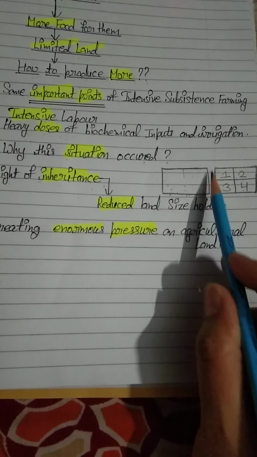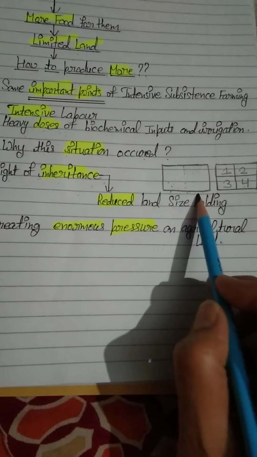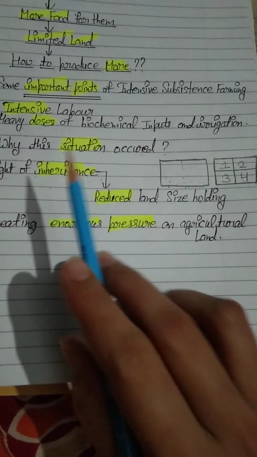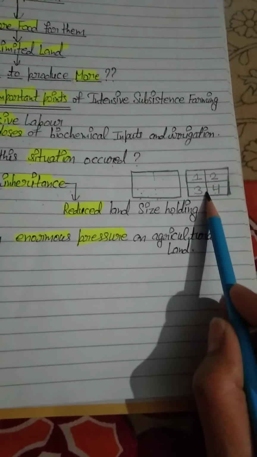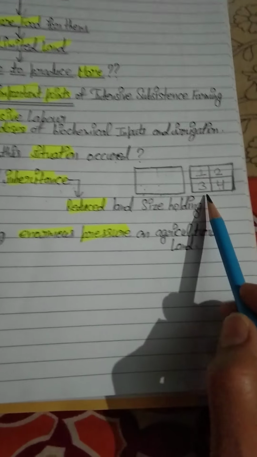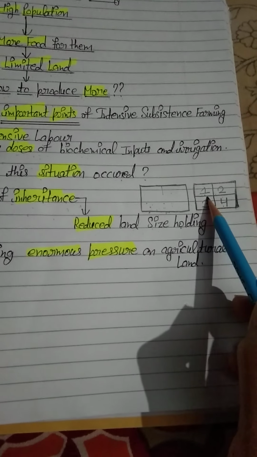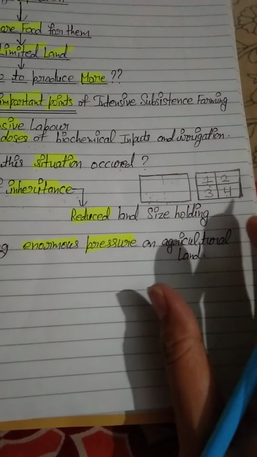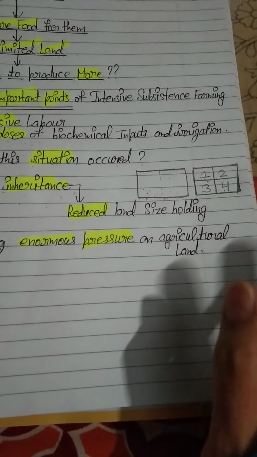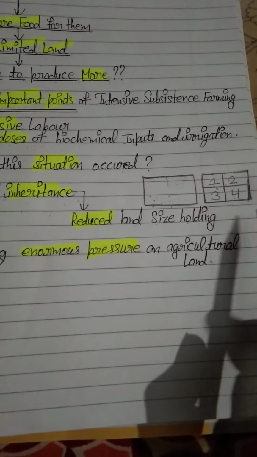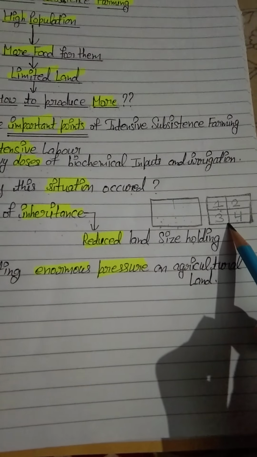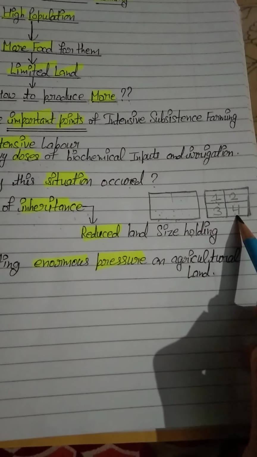This is the main basic element of this type of agriculture, that a farmer has a small size of land because of right of inheritance. He has a small size of land, but he has more and more members in his family. So his purpose is to get more and more production from the limited land.